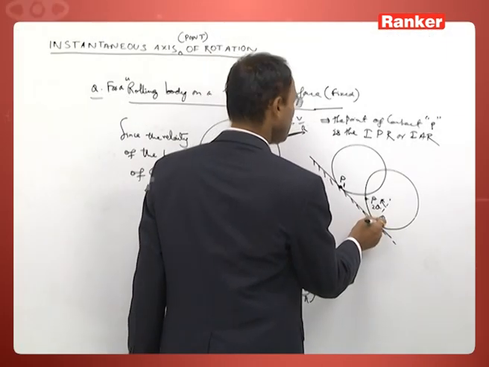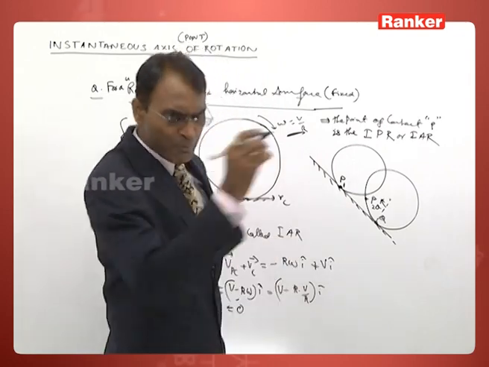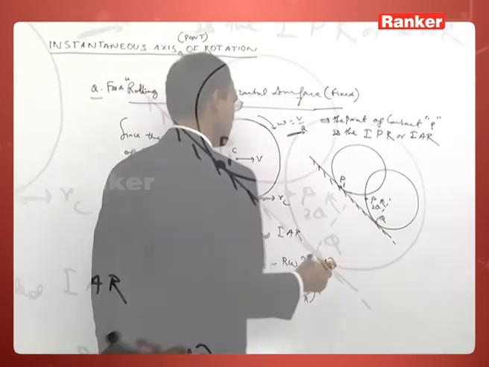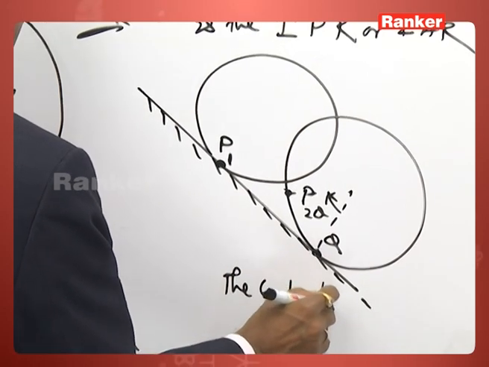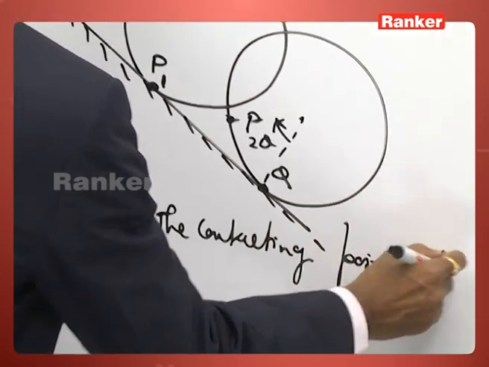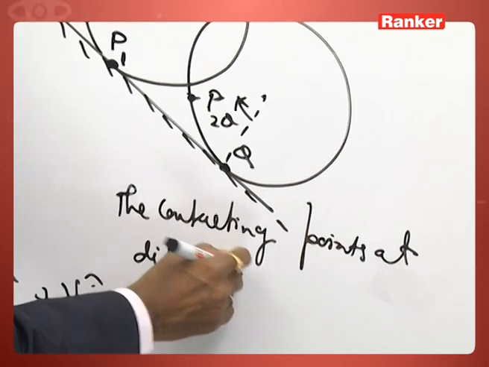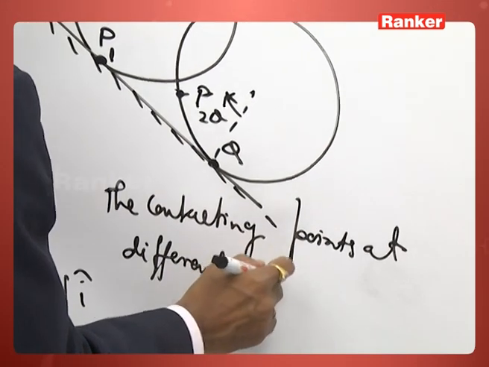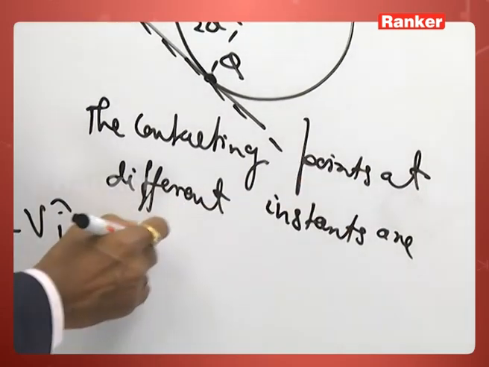The contacting points at different instants are different.